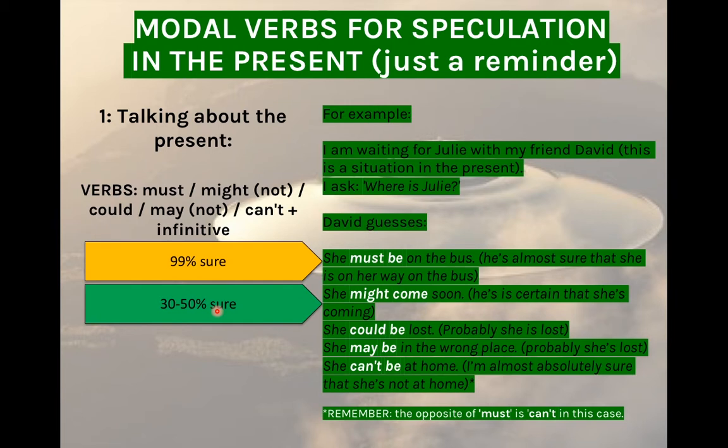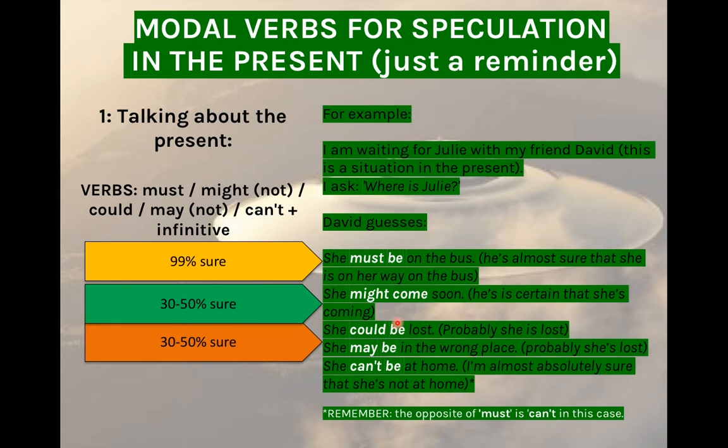Then he says she could be lost. Probably she is lost. Or he says that she may be in the wrong place. So he thinks that probably she is lost. He is 30 to 50% sure that Julie is lost or that she is in the wrong place, and that is why he uses could or may and then the infinitive of the verb.